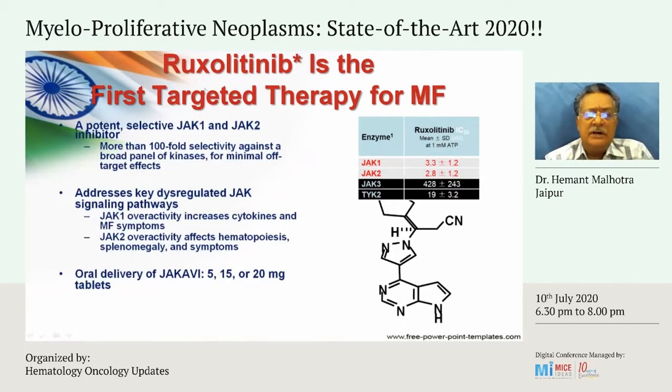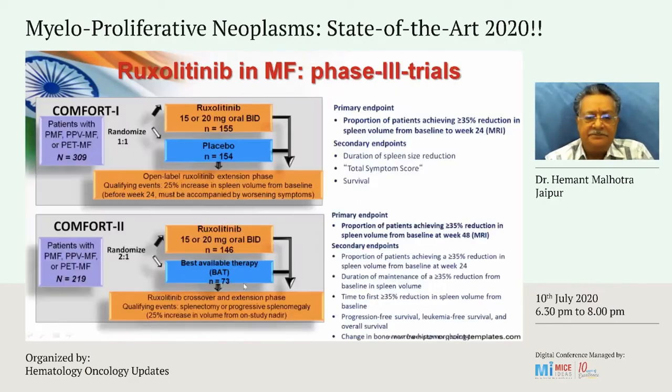Ruxolitinib is a potent, first-in-class agent which targets the JAK1 and JAK2. It's available in our country by the name of Jakavi. It's available in 5, 15, and 20 milligram tablets.